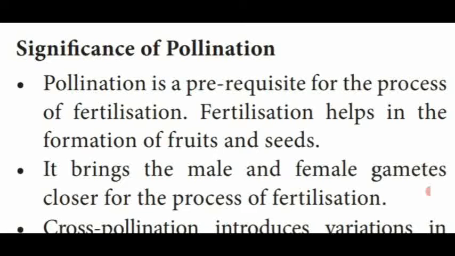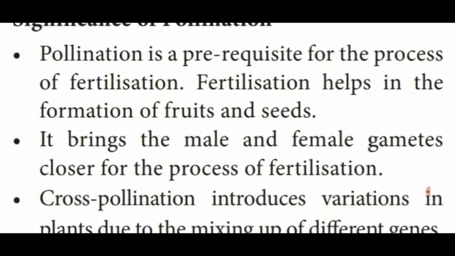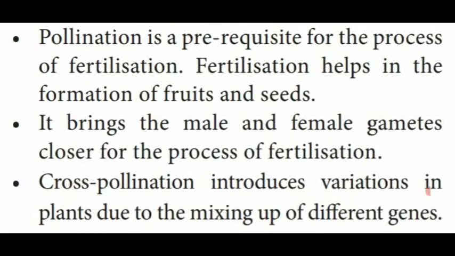Pollination is the important process which occurs before the fertilization process. That is said to be the prerequisite process of fertilization. This fertilization process helps in the formation of fruits and seeds. The pollination process brings the gametes, that is male gametes and female gametes, closer for the process of fertilization.